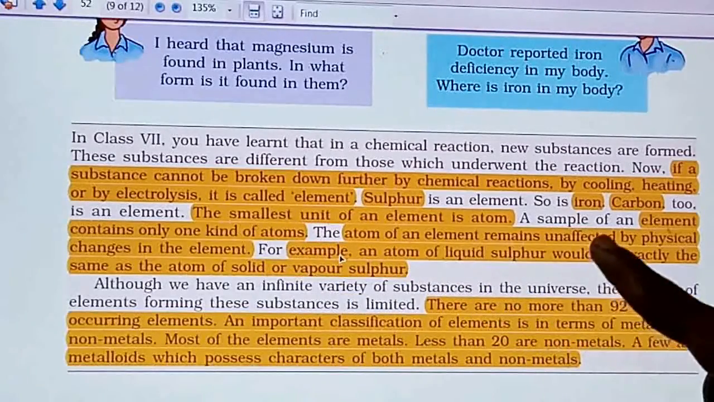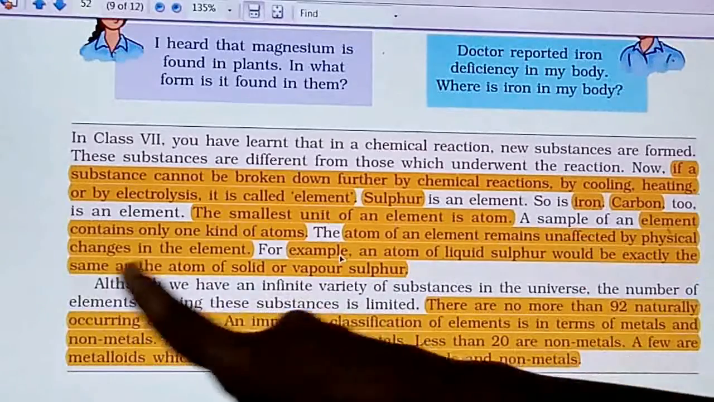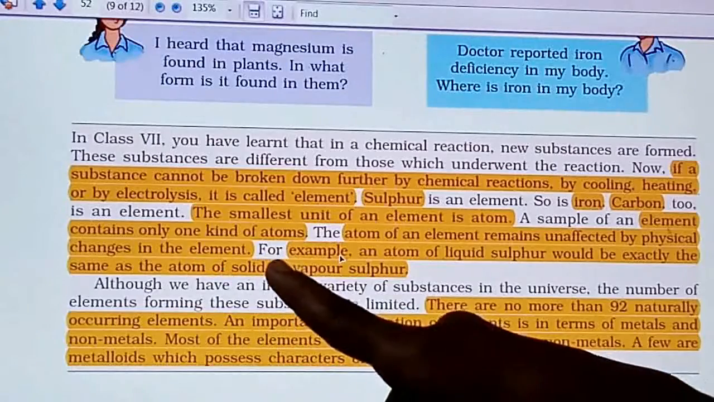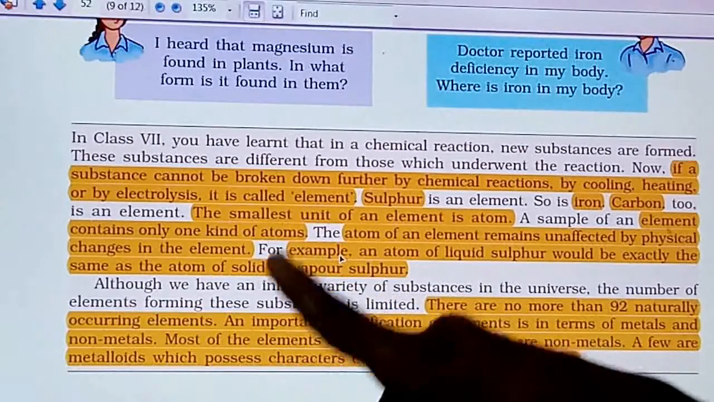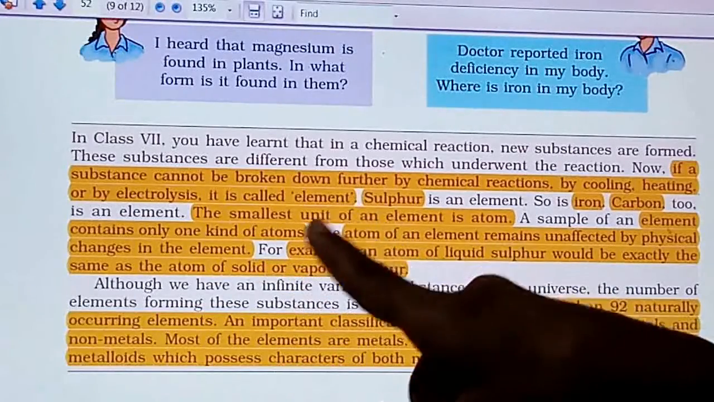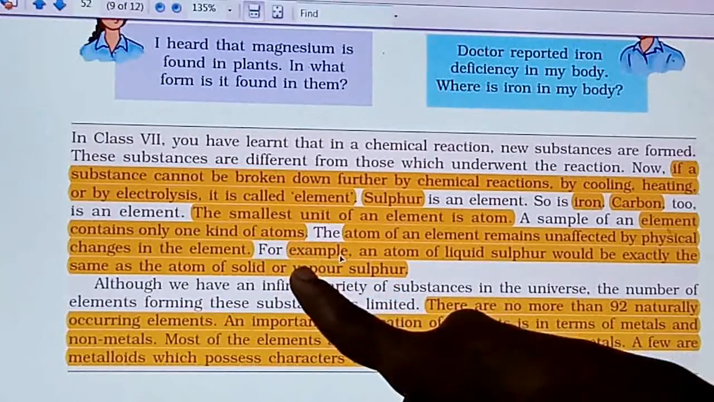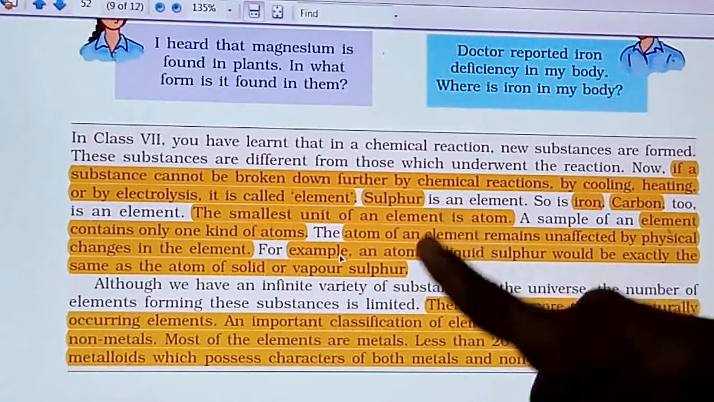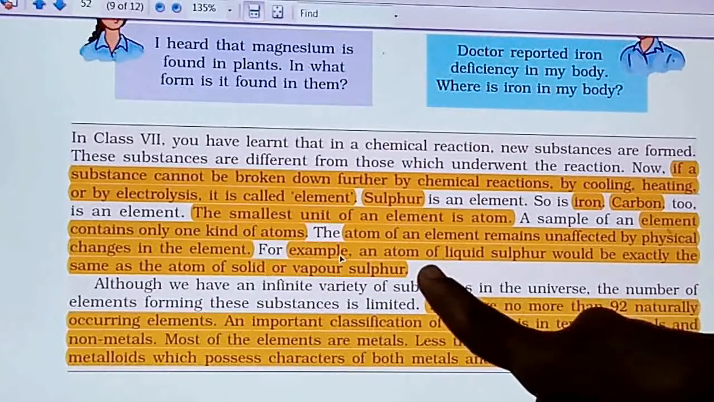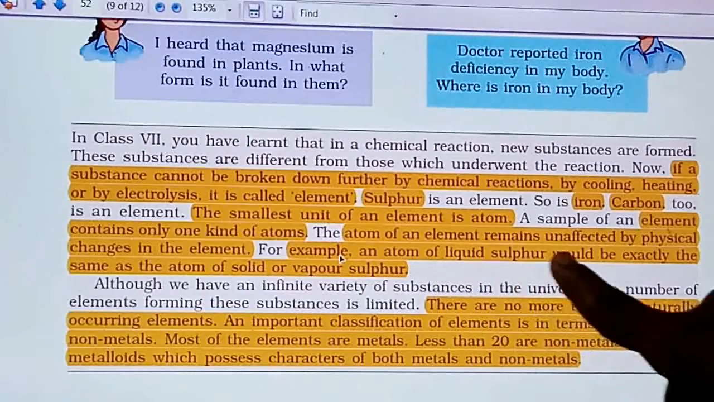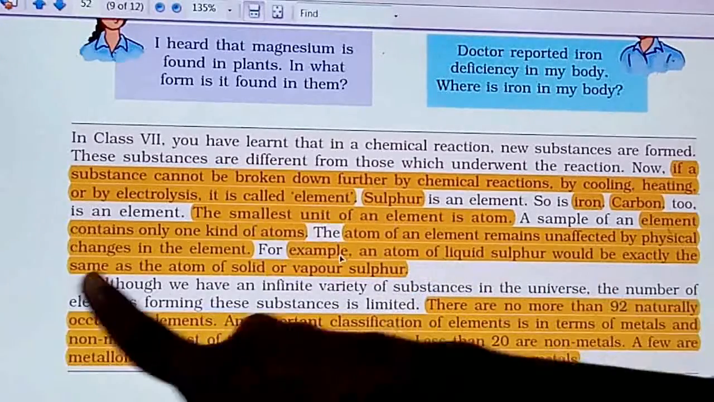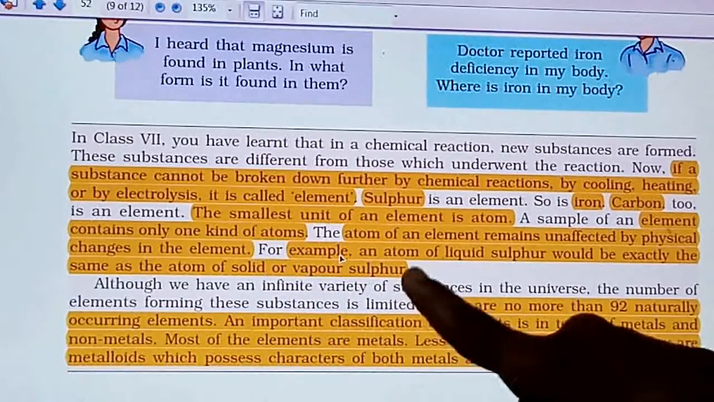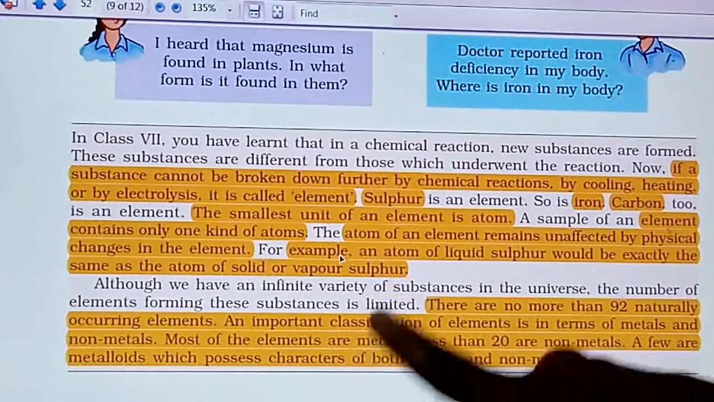Atoms of an element remain unaffected by physical changes in the element. Suppose the physical change means the state is changed, liquid state, gaseous state, solid state. If the state is changed, then also whatever the atom is there, it will remain unaffected, right? For example, an atom of liquid sulfur would be exactly the same as the atom of solid or vapor sulfur. So it is S8, it will remain the same.